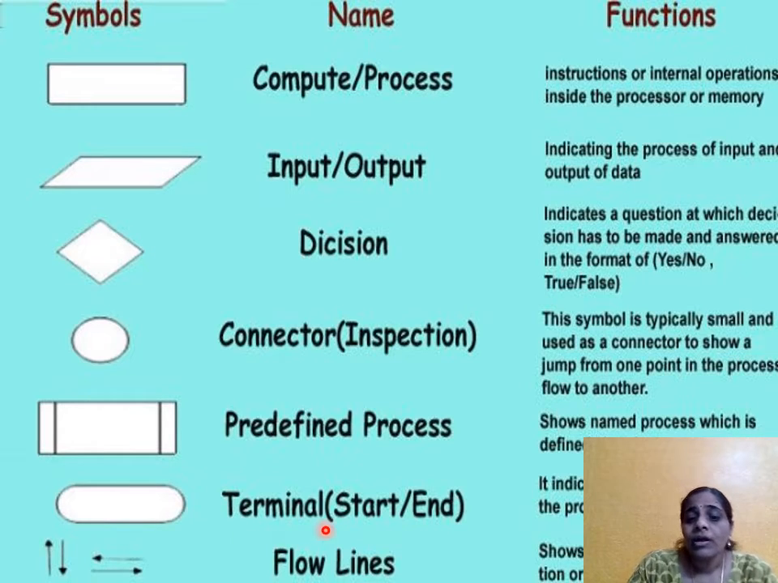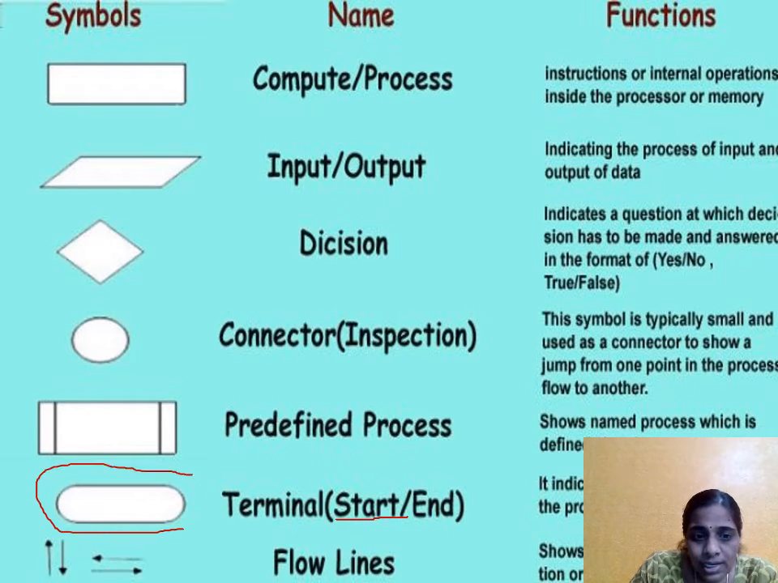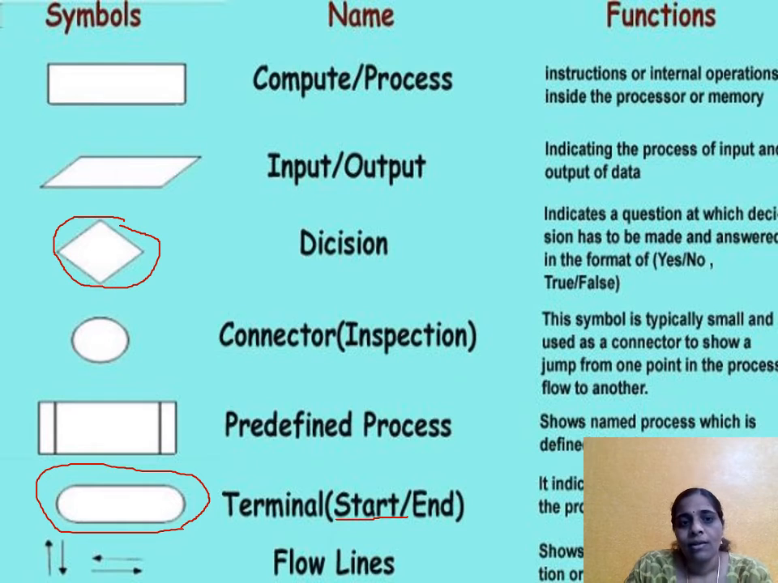To start a flow chart, we have to use only this symbol. We cannot use another symbol and write start. That is wrong. We have to use only this symbol for the starting and the ending process. Like that, for decision making, we have to use only this diamond symbol, only for decision making. Shall we see the usage of all these in the next slide?